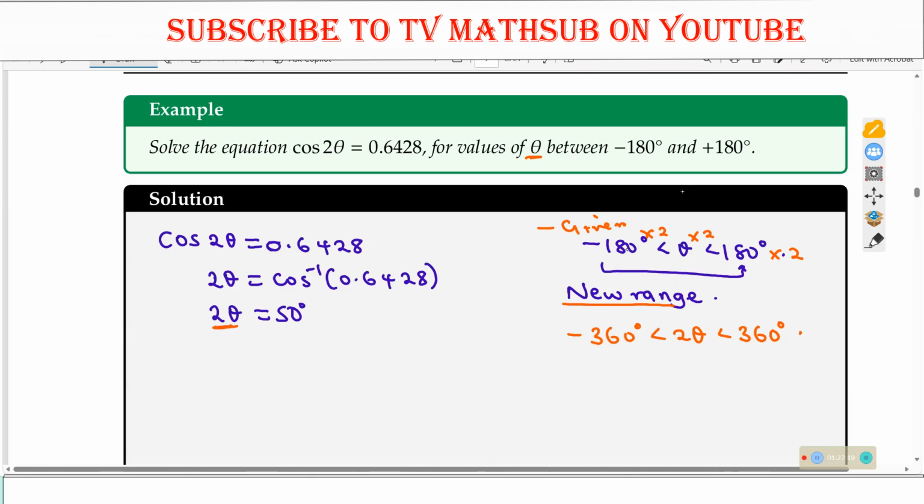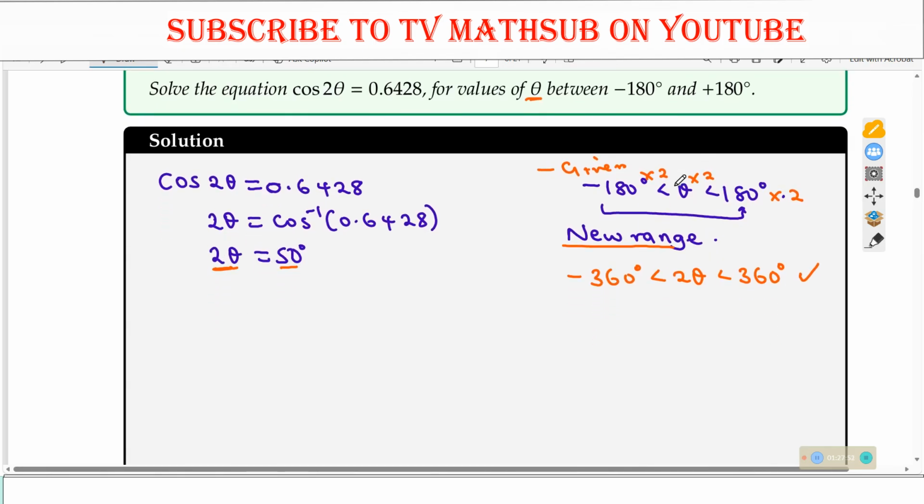So I have negative 180 less than theta less than 180. But I need 2 theta, so multiply through by 2. Now this is the new range. The reason why we are looking for this new range is we must get all the corresponding values of 2 theta when we have 50 degrees. That is why I said first don't divide, don't manipulate this until you get all the required values that correspond to 2 theta. Now, like what we did in our previous example, we shall allocate this on quadrants.